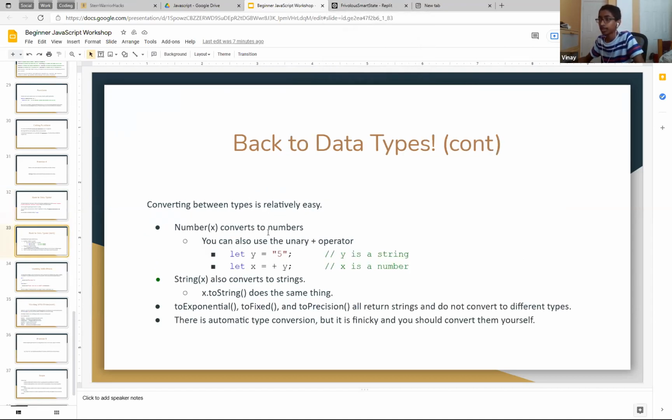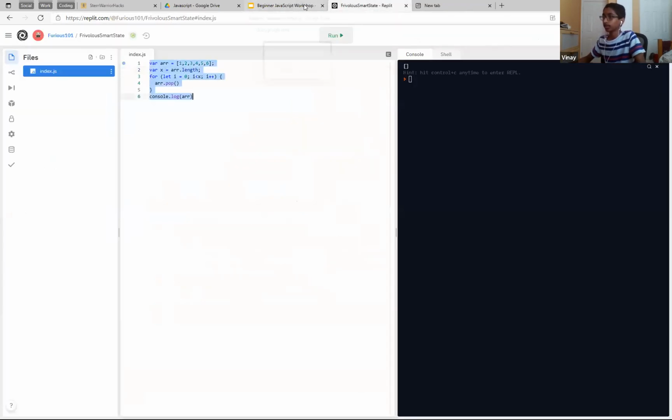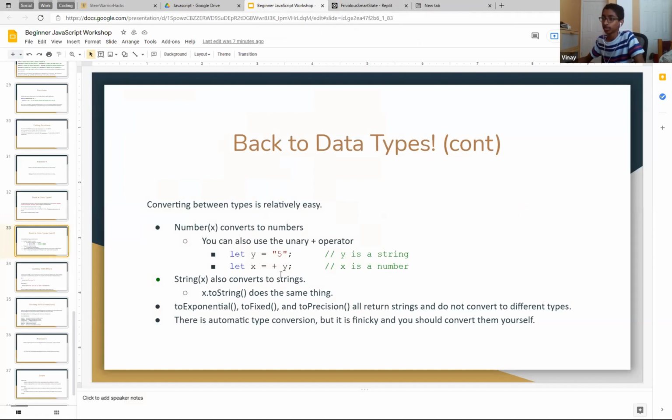Okay, continuing data types. Number(x) converts to numbers, right? String(x) converts to string. These ones are a little more complicated, but they all return strings and they don't convert to different types. So there is automatic type conversion, but it doesn't always work.